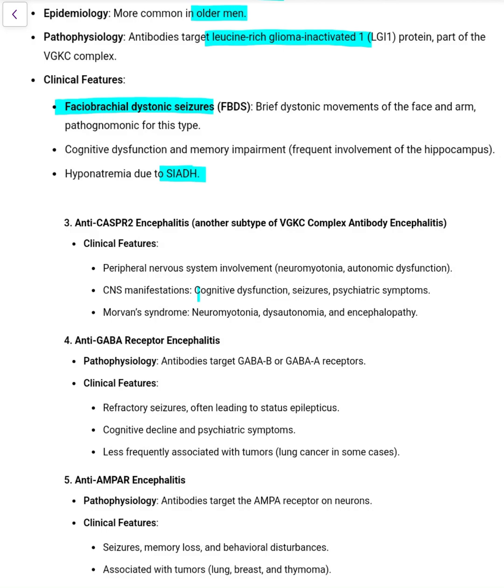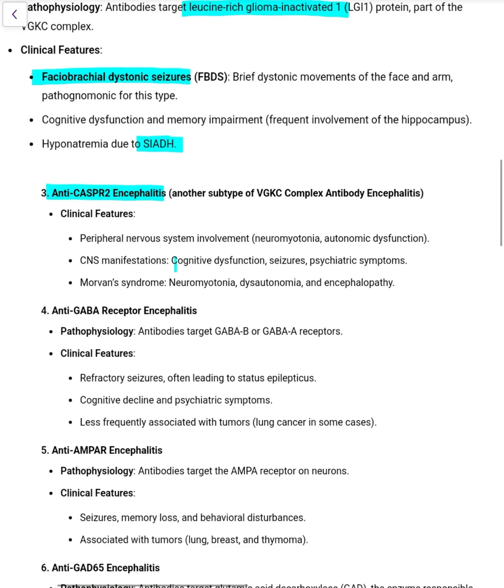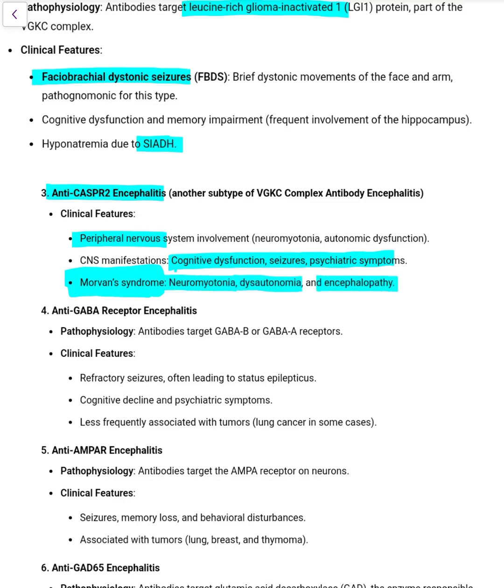Next is anti-Caspr2 encephalitis, which is also a subtype of the VGKC complex. Features include peripheral nervous system involvement. CNS manifestations can be there: cognitive dysfunction, seizures, and psychiatric symptoms. There is also something called Morvan syndrome, which is characterized by neuromyotonia, dysautonomia, and encephalopathy.